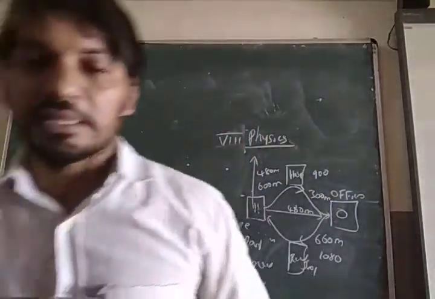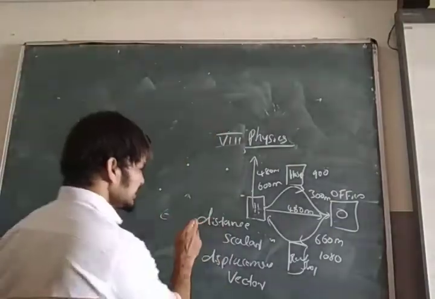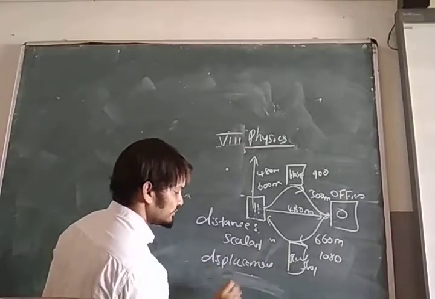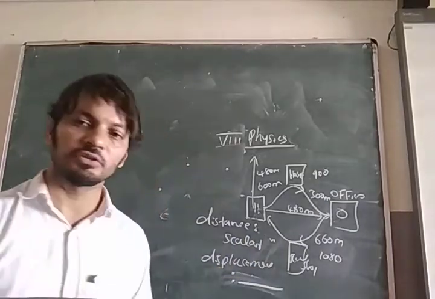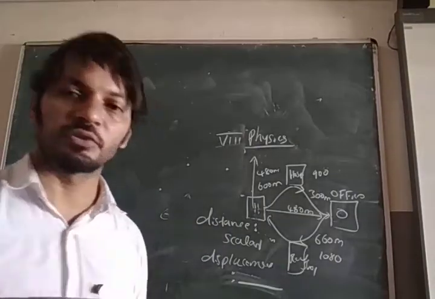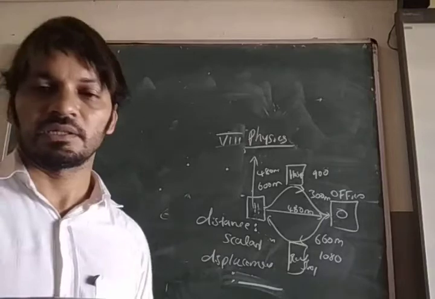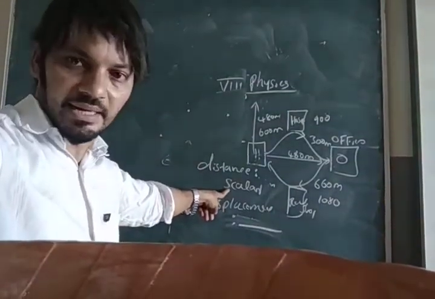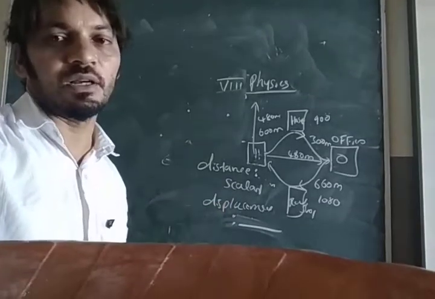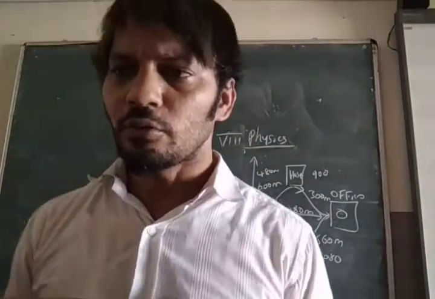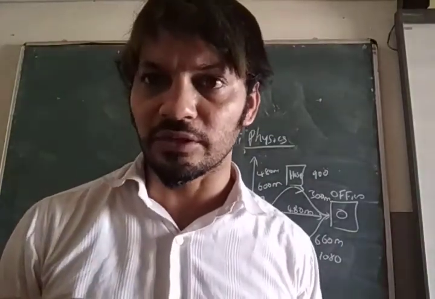What do you have to write? Distance, colon, scalar. Displacement, colon, vector. Displacement: vector. Distance: scalar. And the displacement colon, dash, what do you have to write? Yes, vector. Now look, one figure is given, figure 6.4.